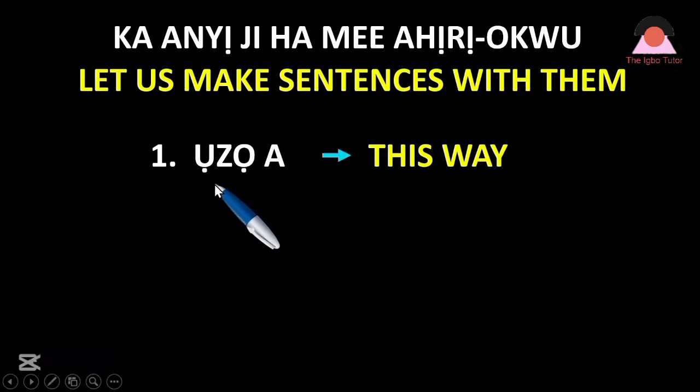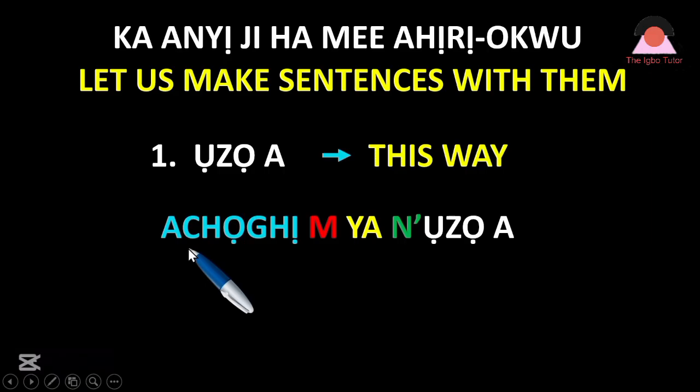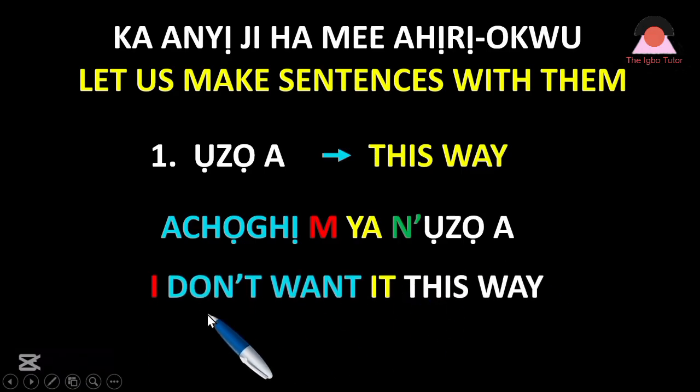Beginning with number 1, ụzọ a, this way. What sentence are we looking at? Achọghị m ya n'ụzọ a, meaning what? I don't want it this way.